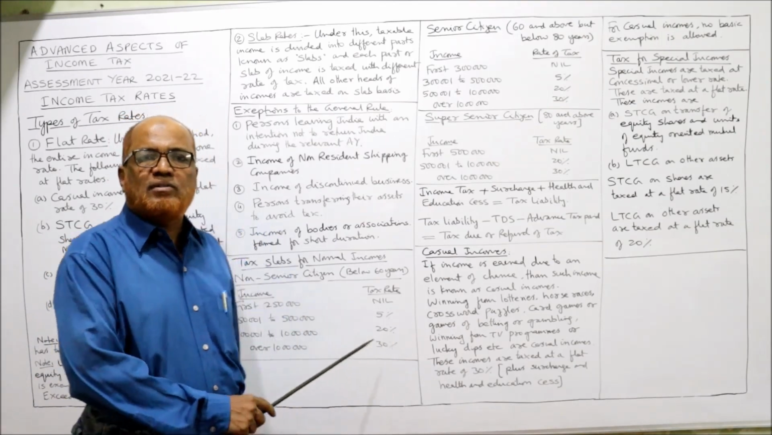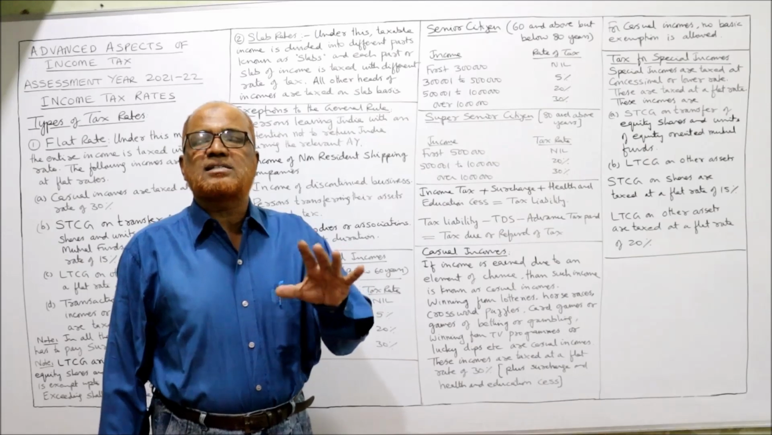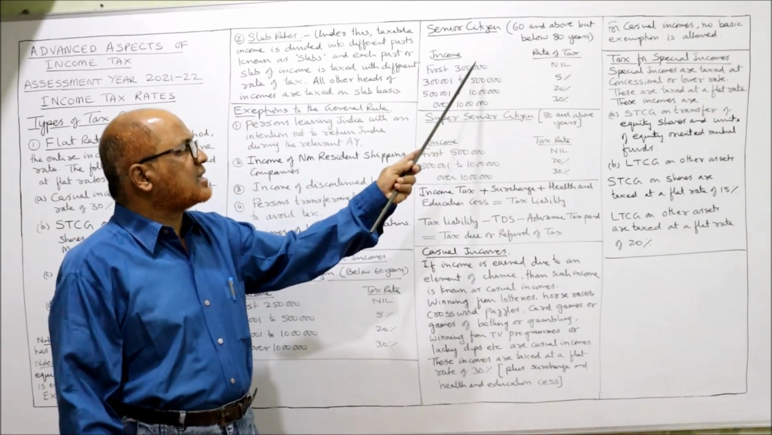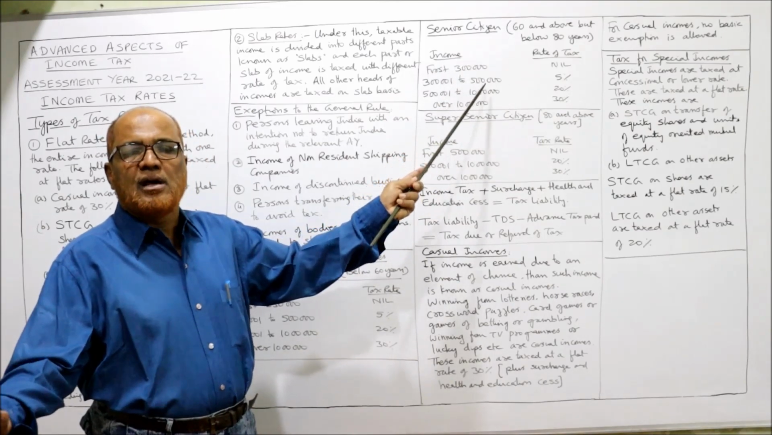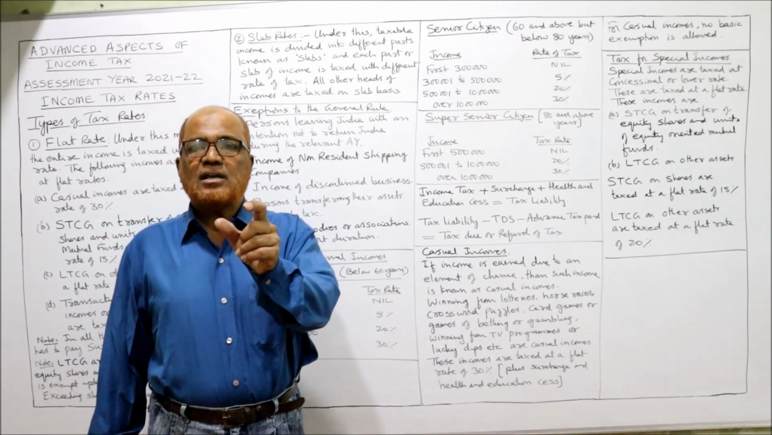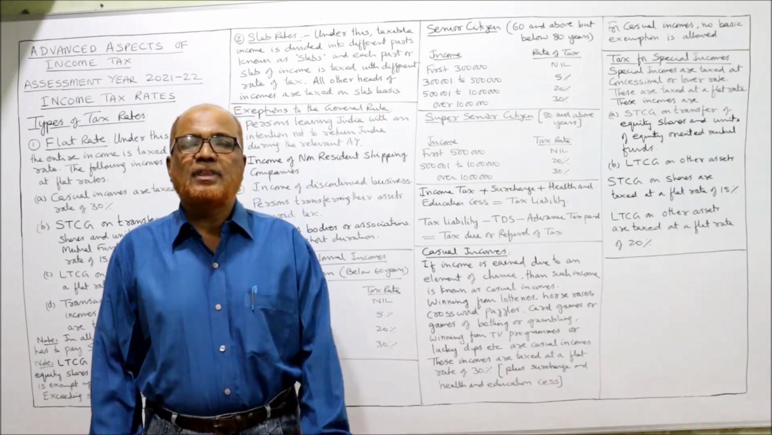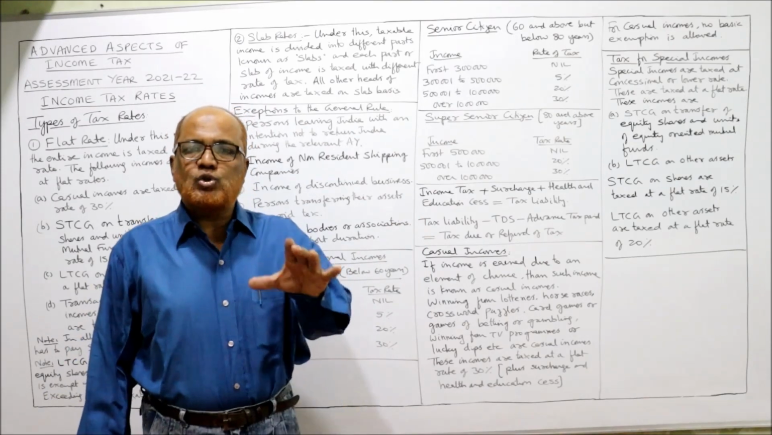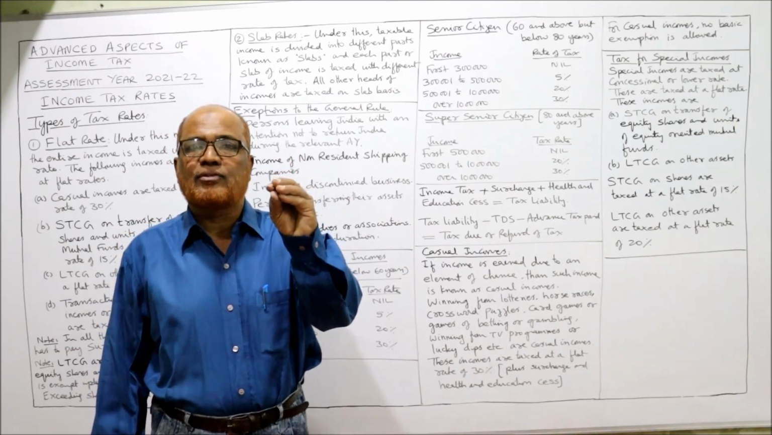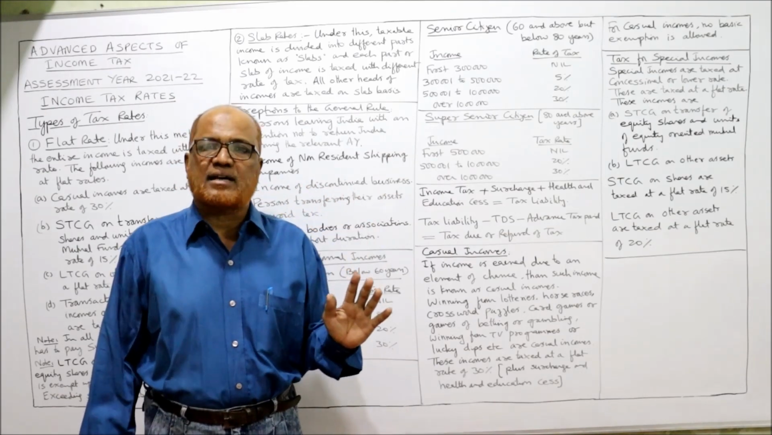So what is the difference between non-senior and senior? In non-senior, basic exemption limit is 2,50,000, and for senior citizen, the basic exemption is 3 lakh. That's it. Now last one is super senior citizen. A person who is of the age of 80 years and above is called super senior. For super senior, the basic exemption limit is 5 lakh rupees. So up to 5 lakh rupees, he should not pay the tax. Over 5 lakh rupees, tax is applicable.